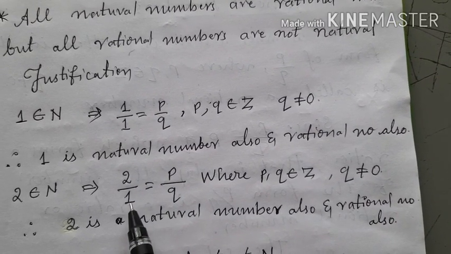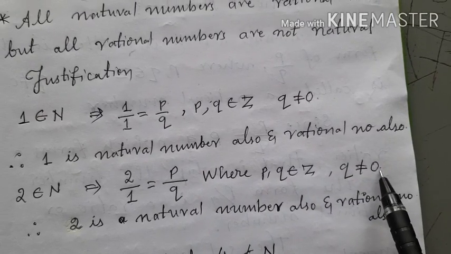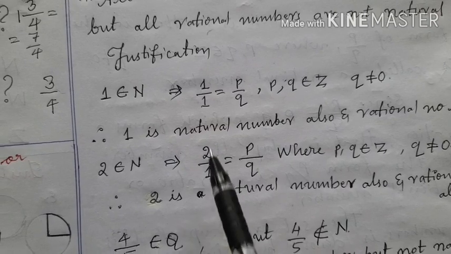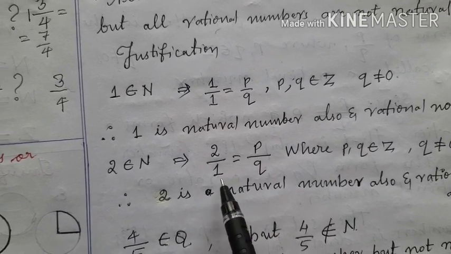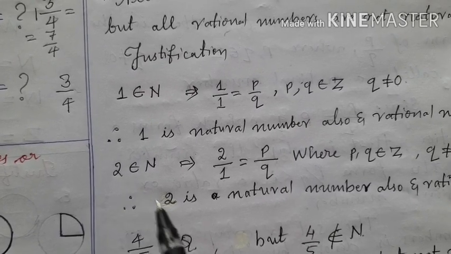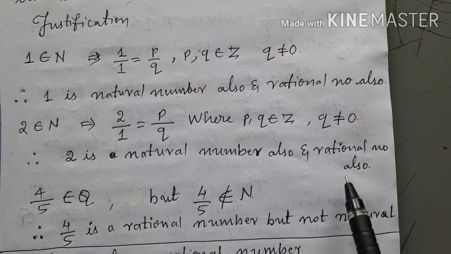And here q's value is 1. It is not equal to 0. That is why q is not equal to 0. And hence 2 by 1 is a rational number. But 2 by 1 is rational number form and 2 is a natural number form. So children, 2 is a natural number also and rational number also.